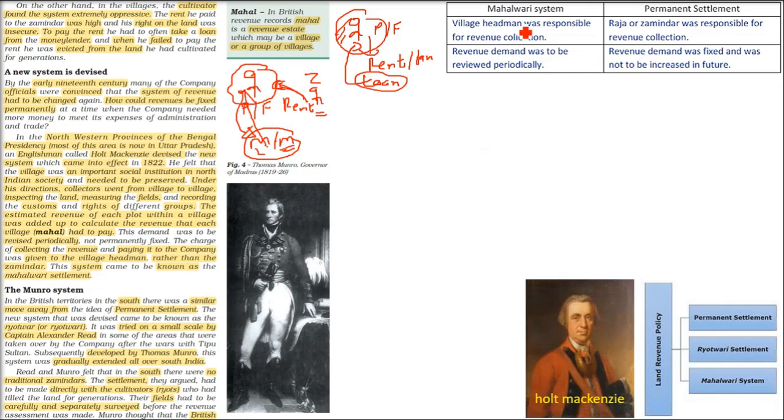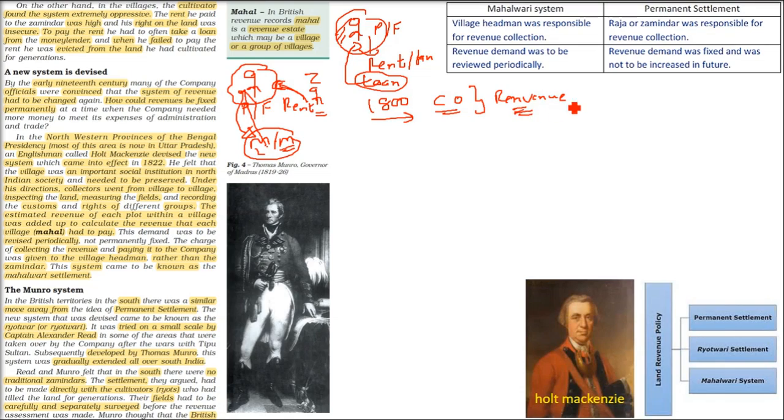Okay. So here is a difference I have already provided. Now all the problems you understood, these were all the problems. Now in the early 19th century, the officials knew that there is a problem in the permanent settlement. There is some situation or the other which is arising. The land revenue policy needs to be changed. The permanent settlement is not working. Right? So now they have to change.